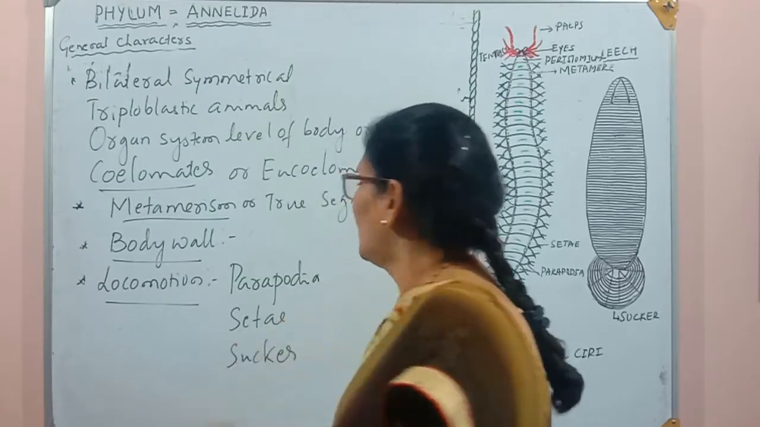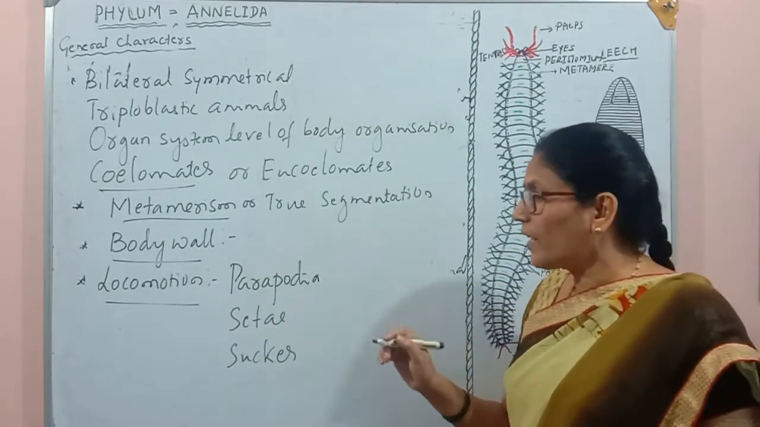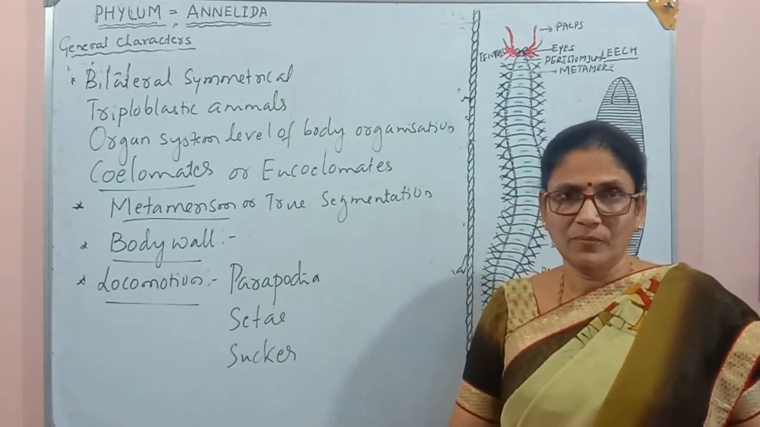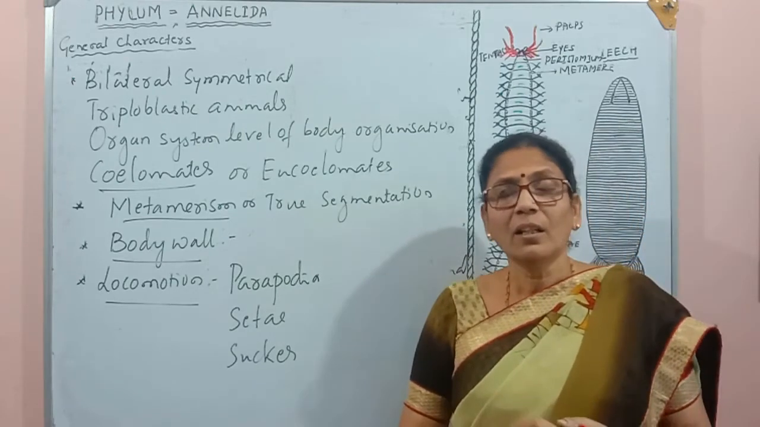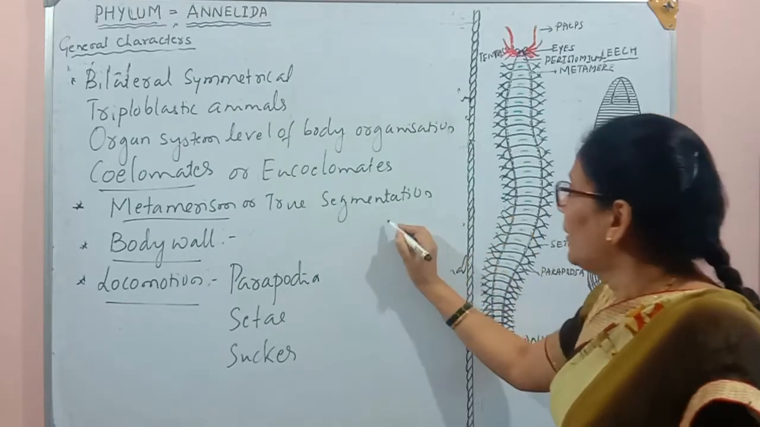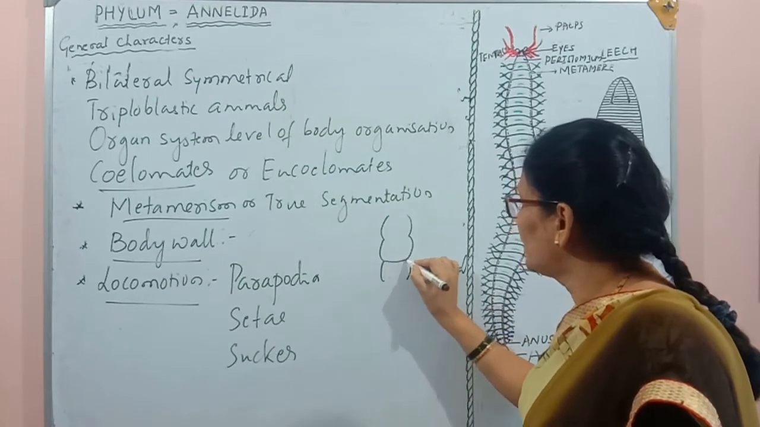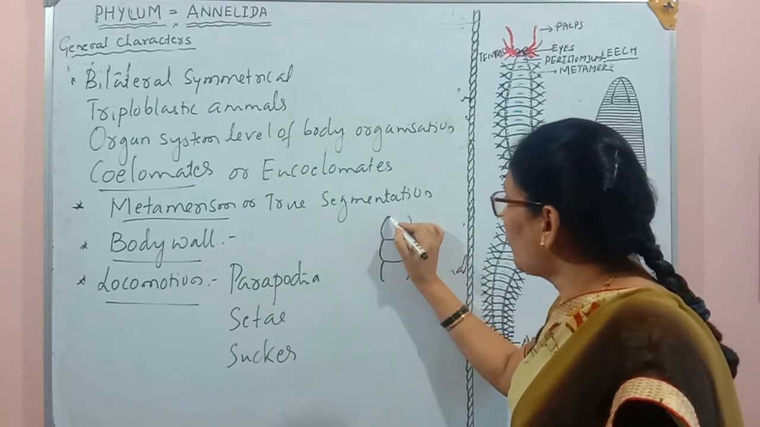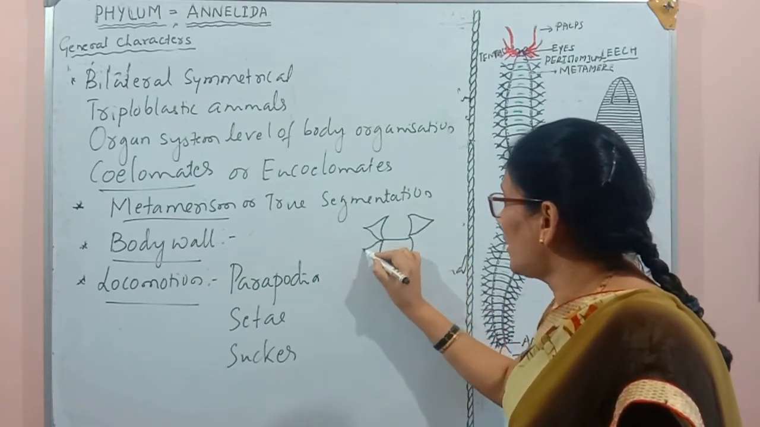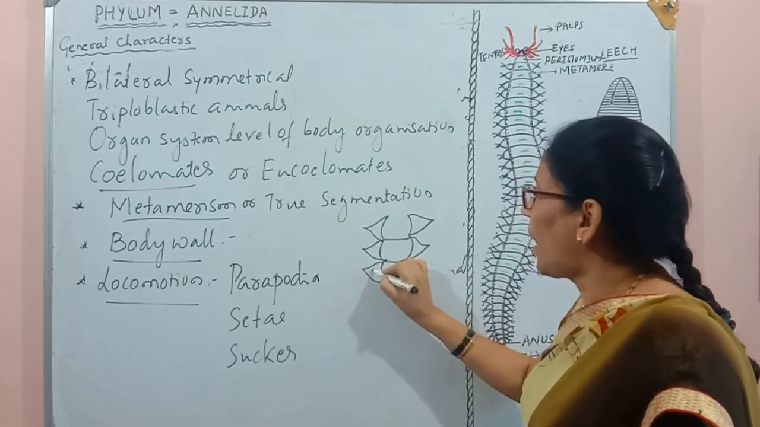So these are the 3 types of locomotory structure we see. Parapodia are the extension or outgrowth of the body wall. These are the appendages which are the extended portion of the body wall. For example, here we see these parapodia. So this is the body wall. These are the segments. So the body wall extends outside in this manner. This extended portion, or these structures, are called the parapodia.